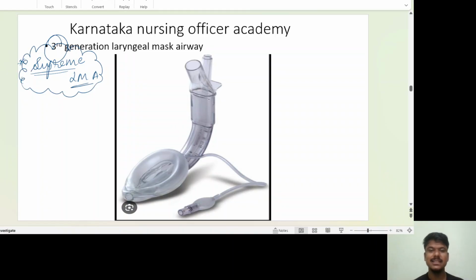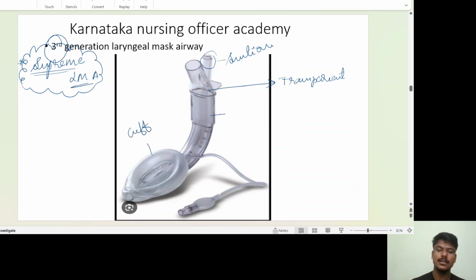See how clear it is, like pure water, transparent. It has two ports. One is the suction port; if you want to do suction, do it. Here the cuff is there. Here the integral bite block is there.